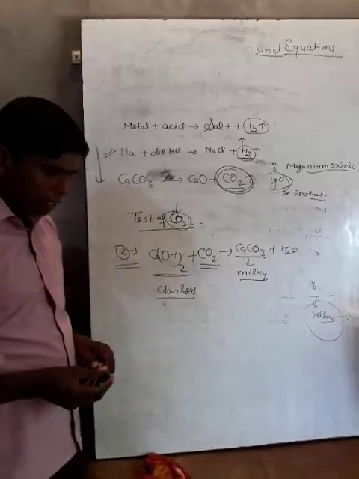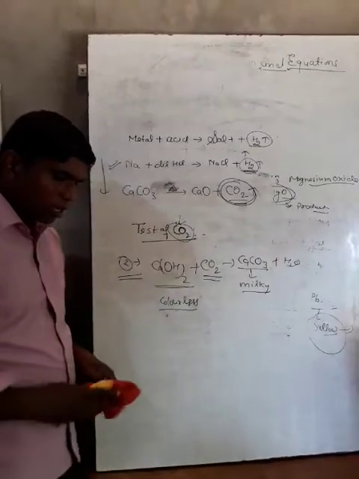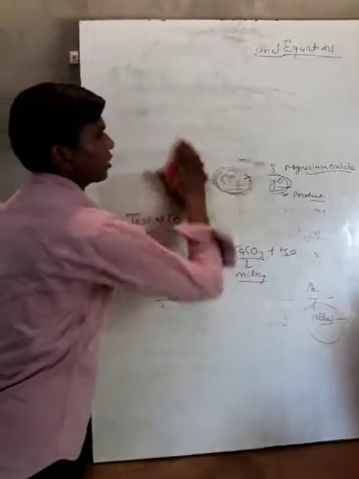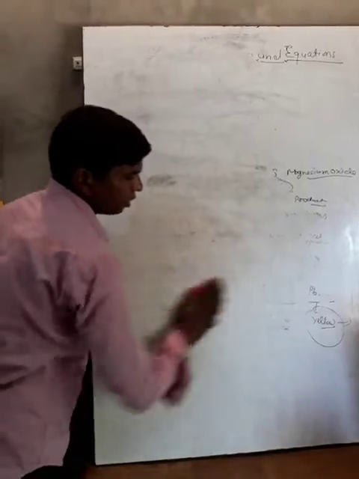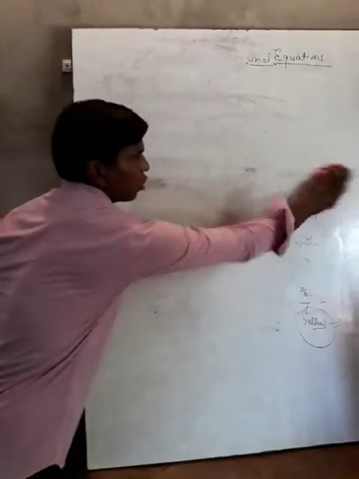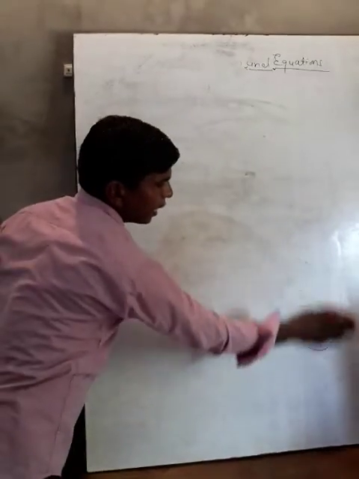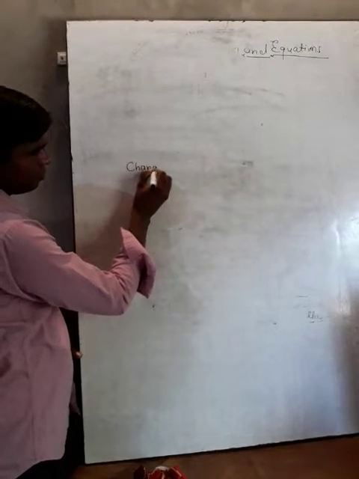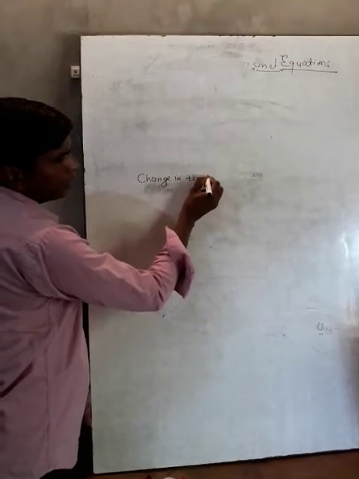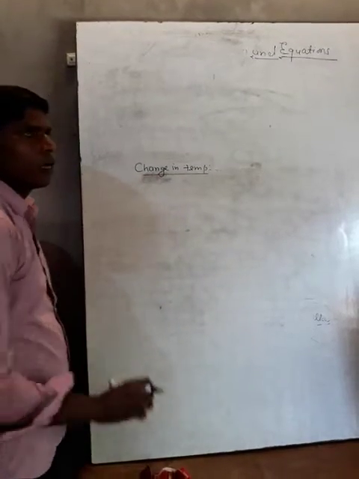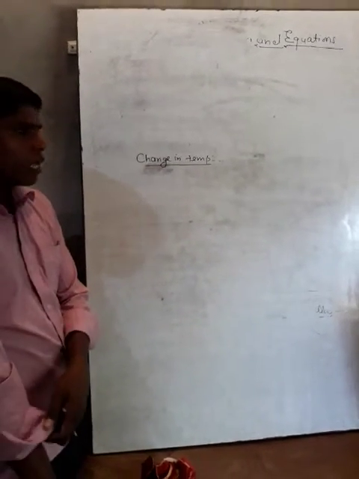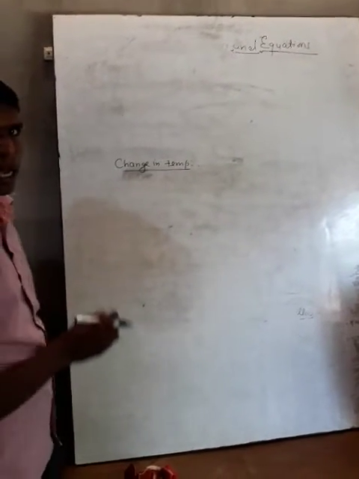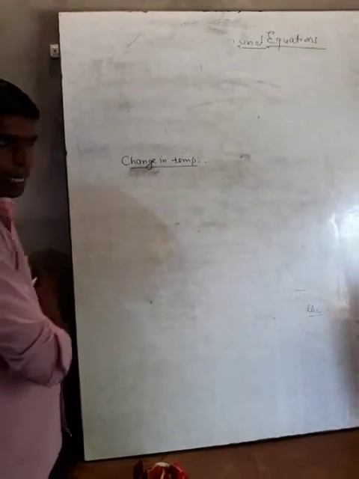This is the chemical reaction and chemical equation. Different types of changes we have also seen. Third one is change in temperature. Change in temperature means during a chemical reaction, the temperature can also change. On the basis of temperature change, there are two types of reaction: one is endothermic reaction and the second is exothermic reaction.